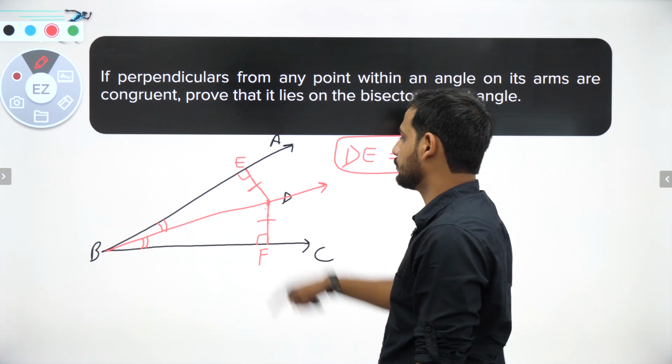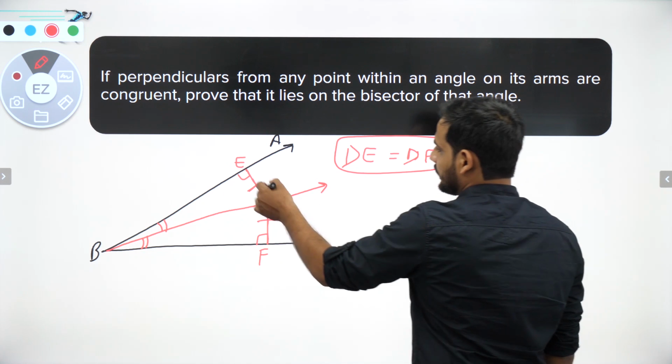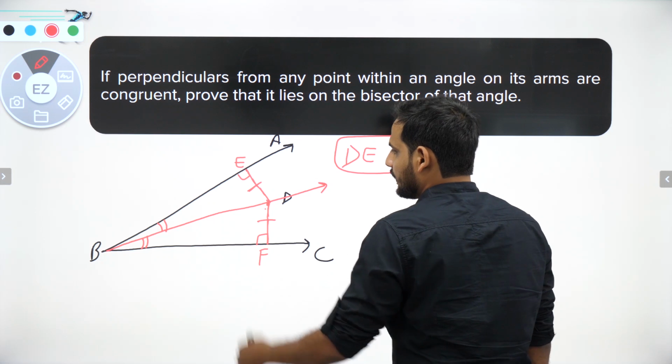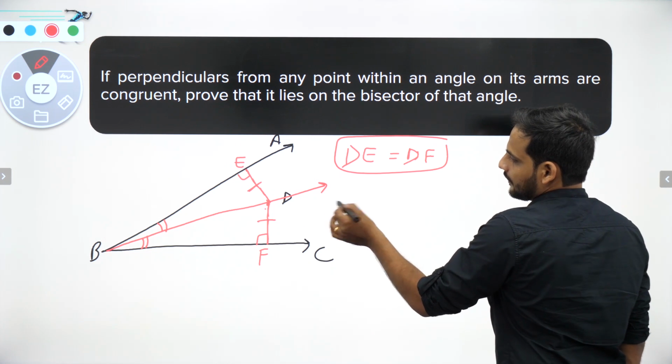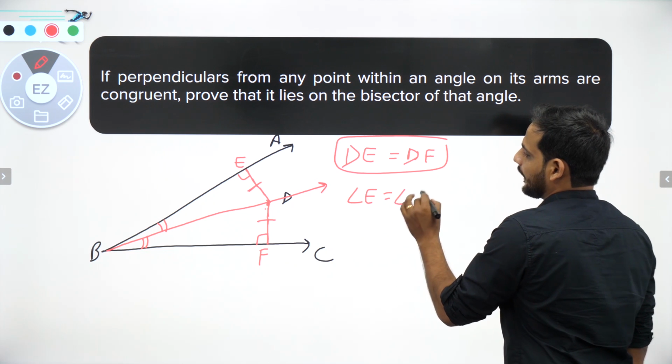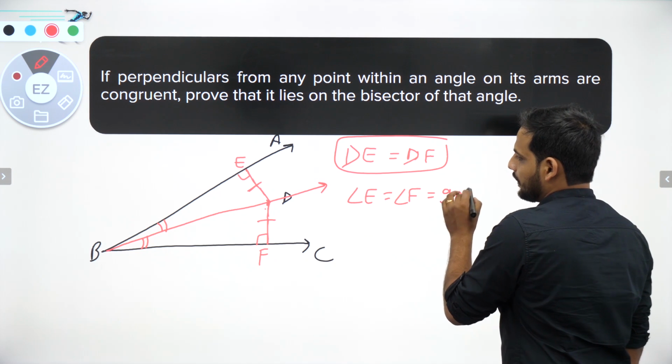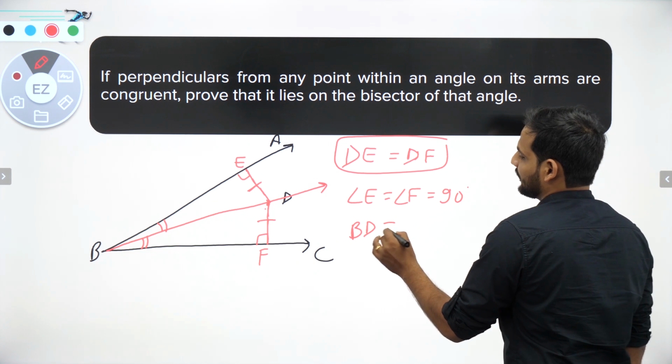Easy, I have to prove these two triangles congruent. So first thing is DE is equal to DF, they have already given. Then the right angle is there, and then BD is the common side. I know that angle E is equal to angle F, both are 90 degrees, and BD is equal to BD. So it is quite easy.